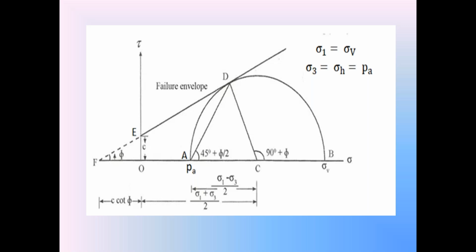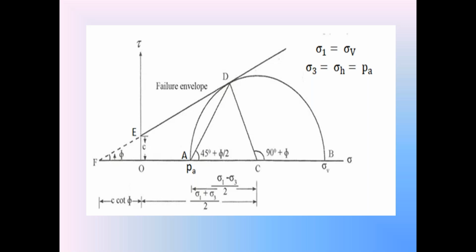What is the length OF? C cot phi. What is the length OC? (Sigma 1 plus sigma 3) by 2. So the total length of CF is equal to (sigma 1 plus sigma 3) by 2 plus C cot phi. That is the length of CF.